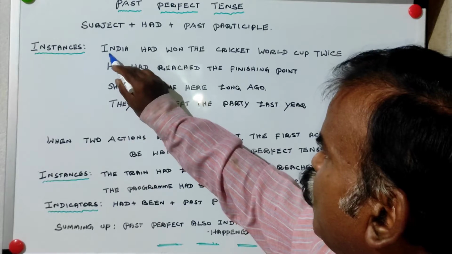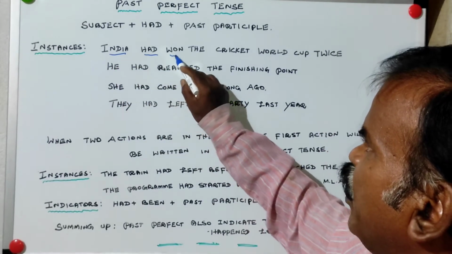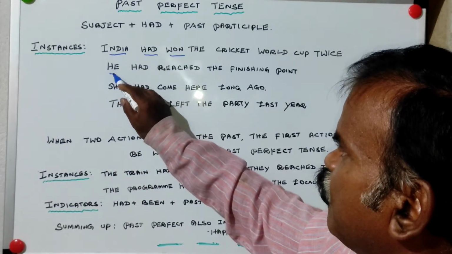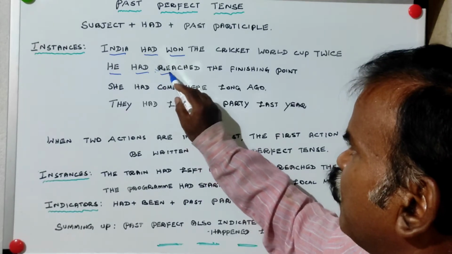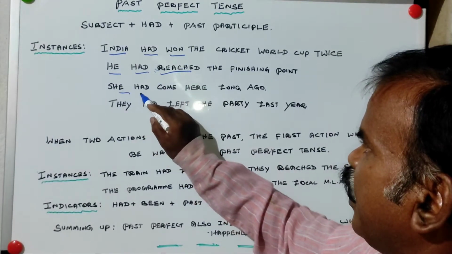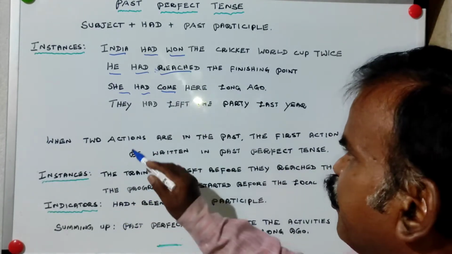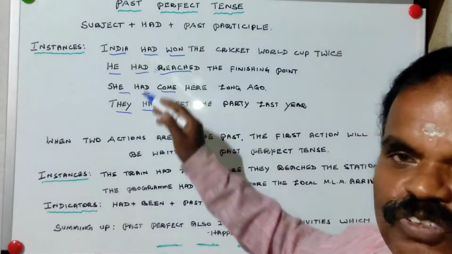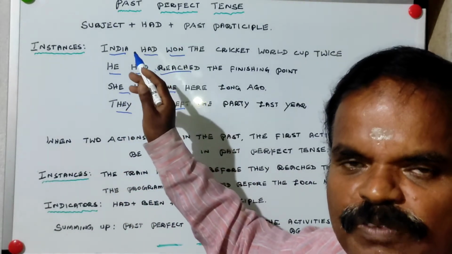We see India, subject, had won. The same thing for all other three sentences also: subject, had, past participle. Because come, came, come. They had left. So that is why all these four sentences are past perfect tense.